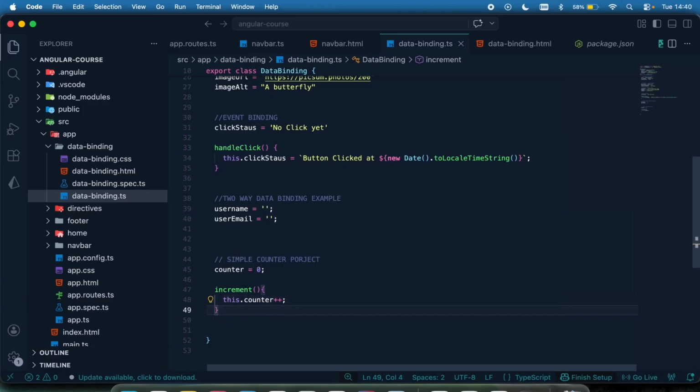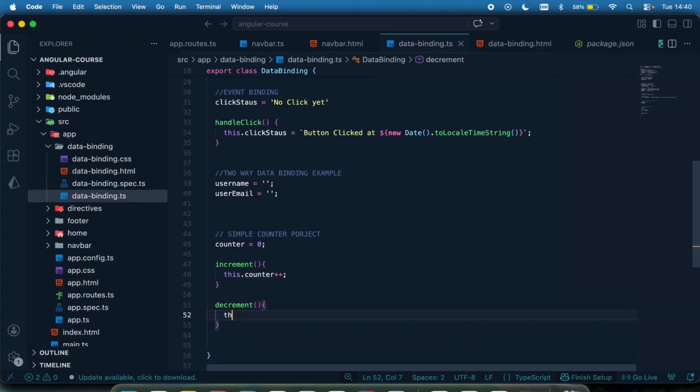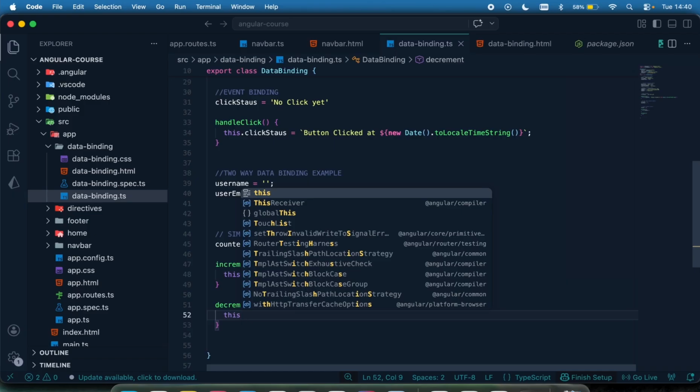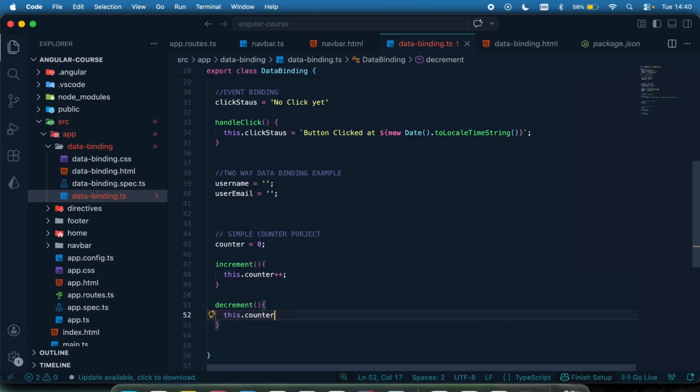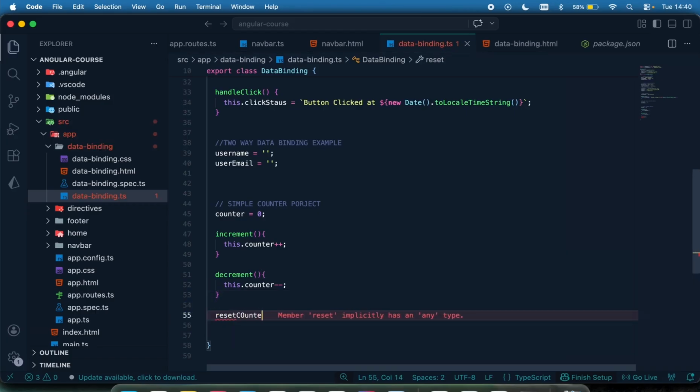Then to decrement as well, I'm going to have decrement. Again, it's a function. When you click to decrement, I'm just going to reduce the value of the counter by saying this.counter minus minus. It's going to reduce the existing value right there. Again, let's have a reset counter.